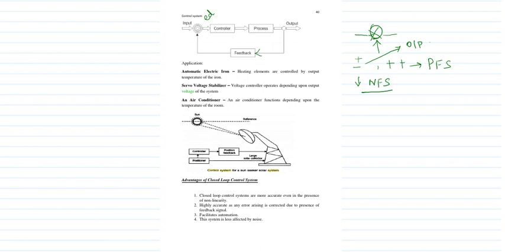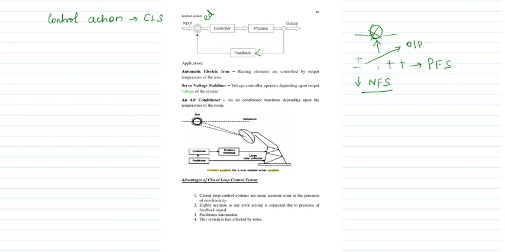So the application is the automatic electric iron. Here I am going to control the heating element according to the temperature. So there is a controlling action that is going to be performed. That is your closed loop system. Then another one is the stabilizer.